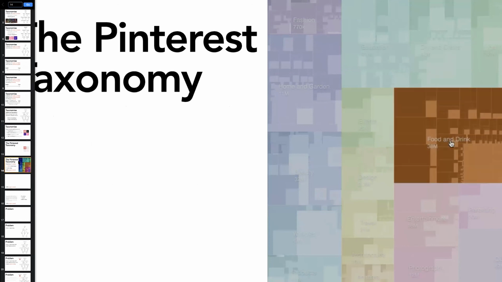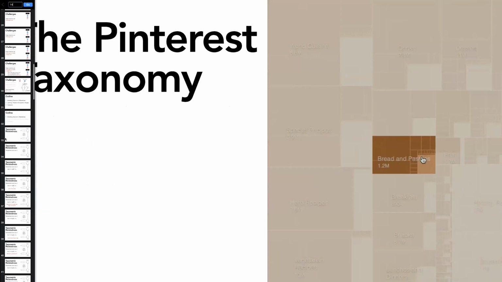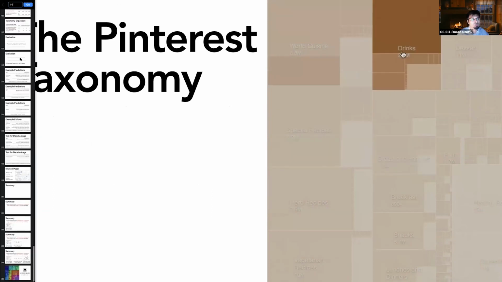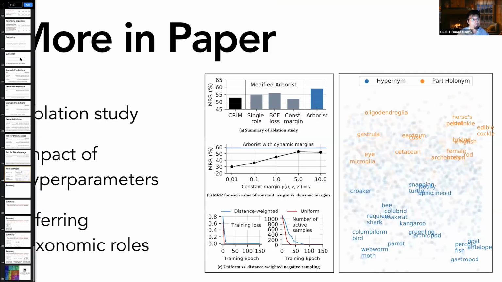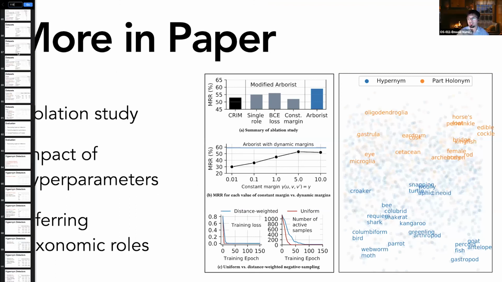So if you're asking about what embeddings we use, yeah, this one. This is based on fastText embeddings for the mammal taxonomy.